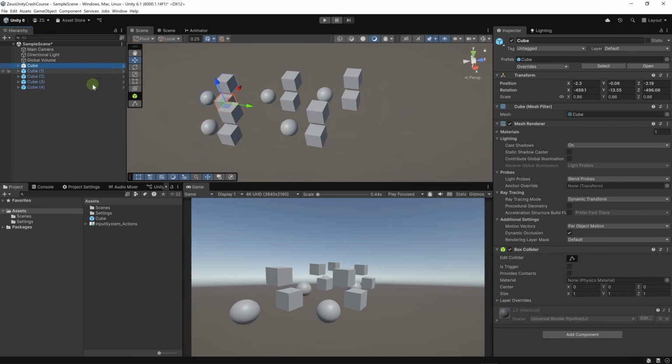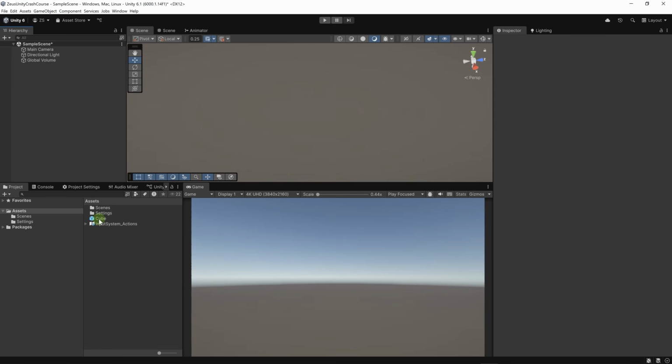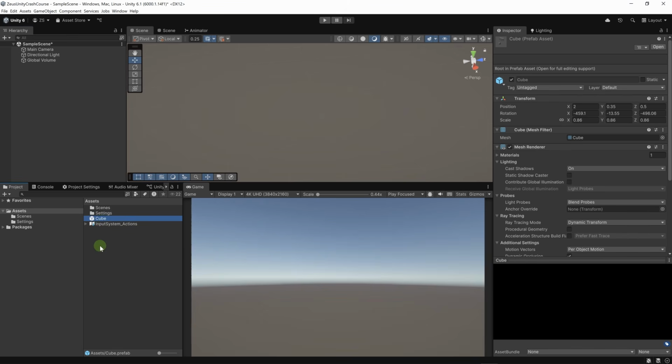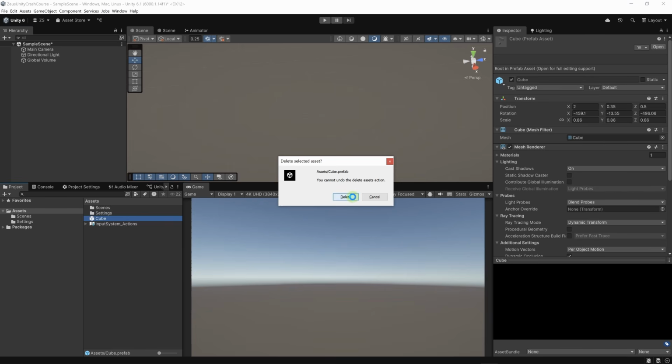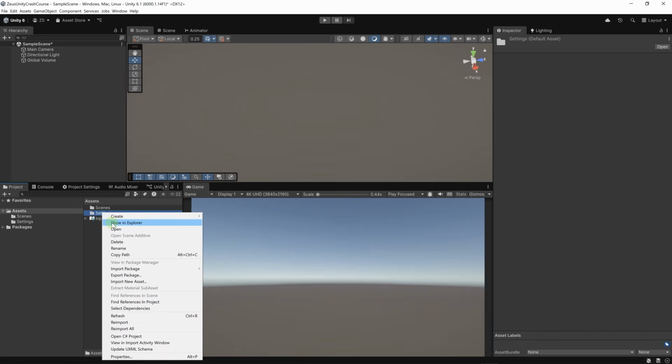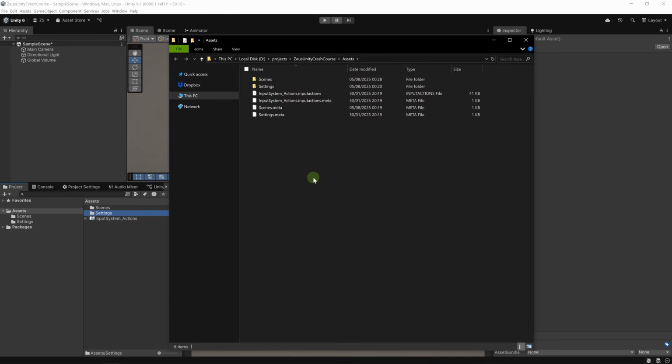Okay, let's delete these objects. I'm going to click on the first one, then shift click on the last one, then hit delete on my keyboard. Then I'm going to do the same thing for the cube here. I'm going to hit delete on my keyboard to delete it. If I right click here, then show in Explorer, this will open the operating system file browser.